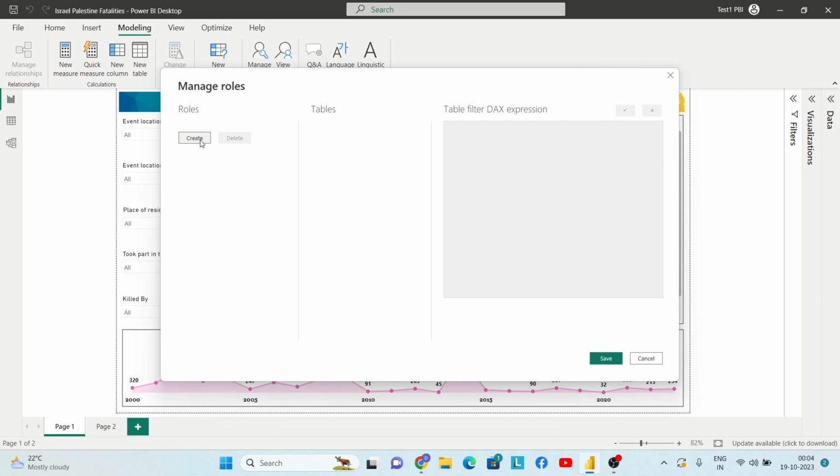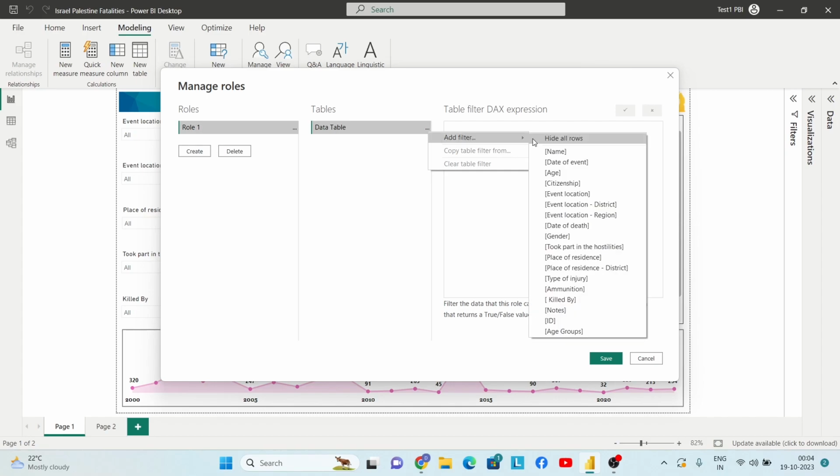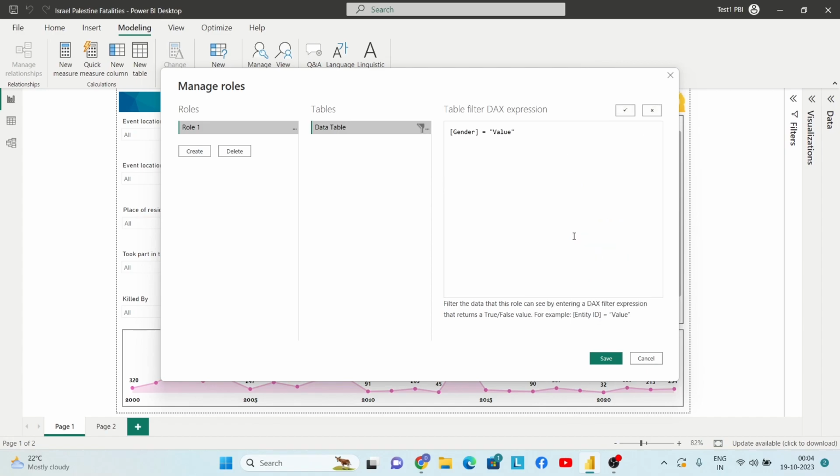So I will just simply click here on create, and I will name this role as role 1, and then I will select the filter that I want to add. So I want the gender to be, in place of value I can write M, and then I can just simply click on save.